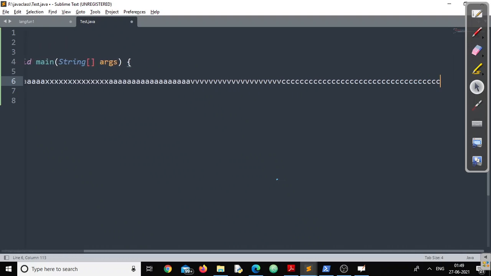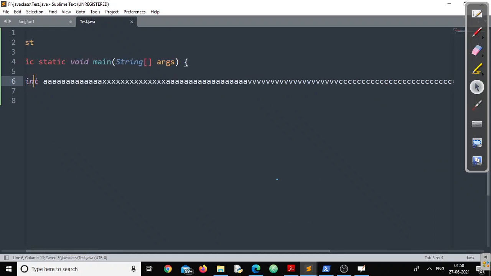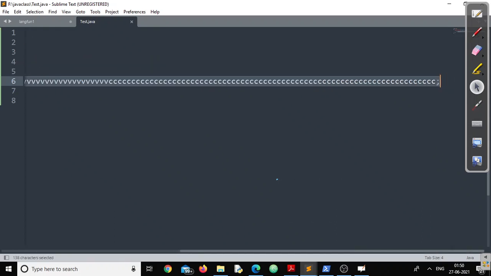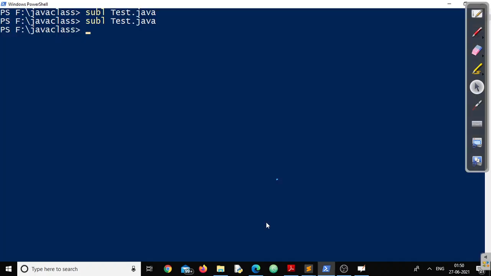Now we'll see whether this is valid or invalid, right? So let's say I have created an identifier having a length of, I think, 138 characters. If I compile this, my compiler says no problem boss, it's fine, because there is no length limit. You can go up to any length. See, no problem at all.